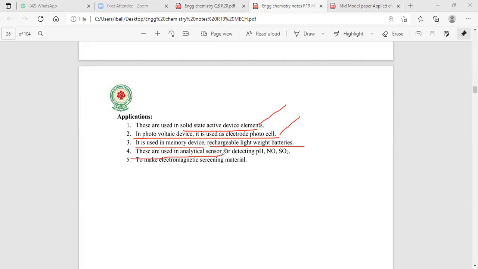Okay. Now, the conduction polymers are known to be very good electrical conductors. They are used as excellent electrical conductors in domestic as well as industrial applications. They are also used in the photovoltaic cell, in memory devices, in advanced sensors, and in electromagnetic screening materials.